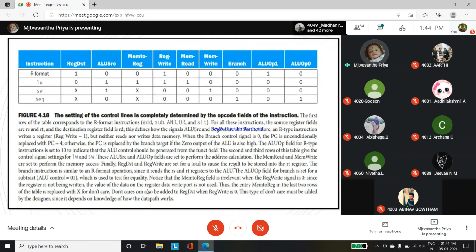Okay? So see here, the OR format. It will perform some setting of the control lines using the registers. So first, in the OR format, the instruction is given like that. Okay, ma'am will teach this. Okay? The 4.18 document, ma'am will teach.